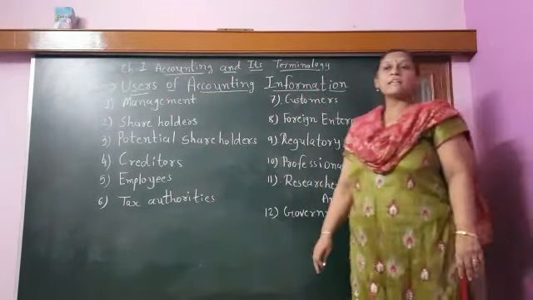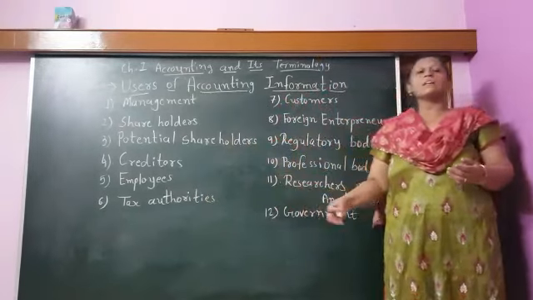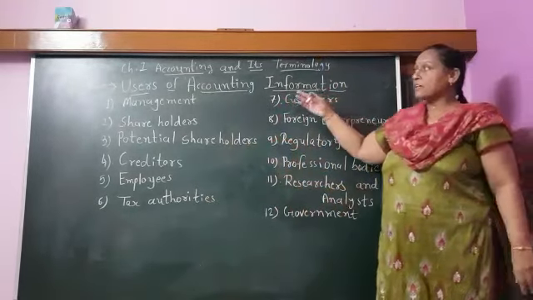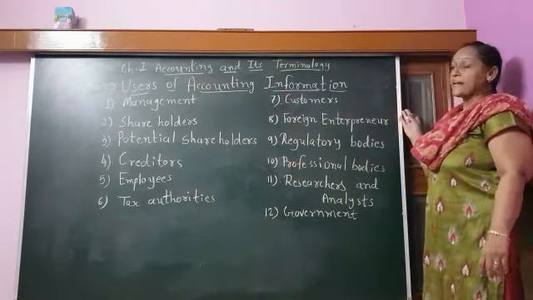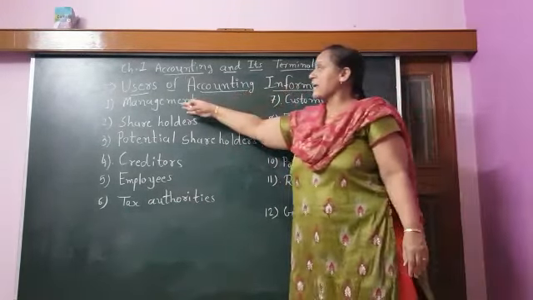As we know, accounting is written for all forms of business organization, that is sole proprietorship, partnership and company also. In sole proprietorship and partnership, the management and owner are the same, and in the company form we know that management differs and the owner differs. So in the company format there is more need of accounting information, and according to that, the very first is